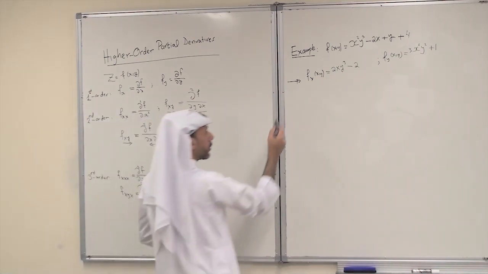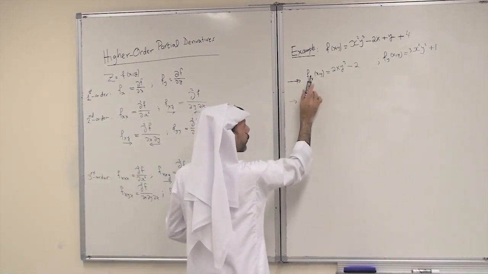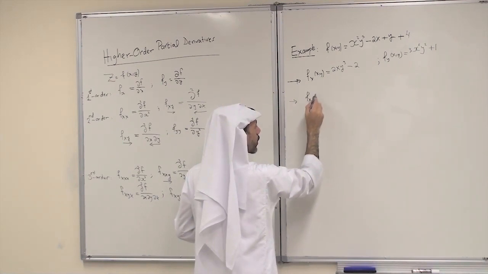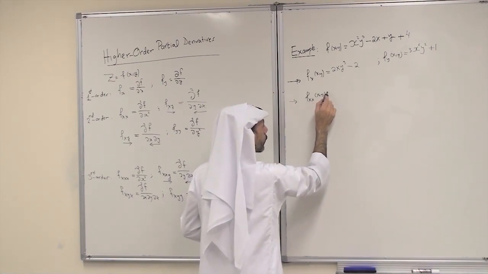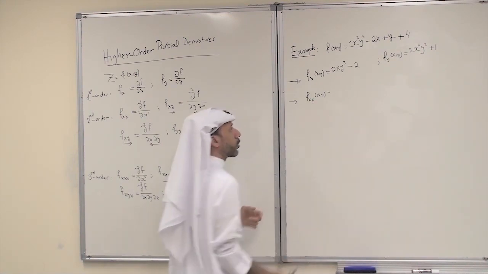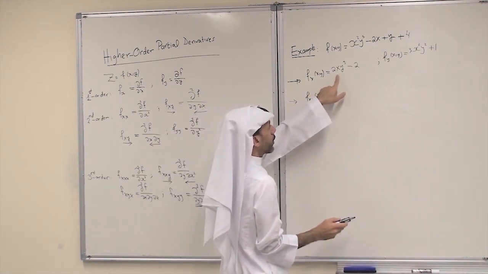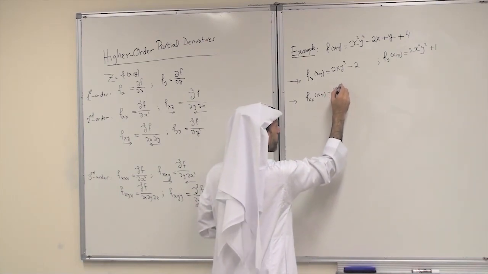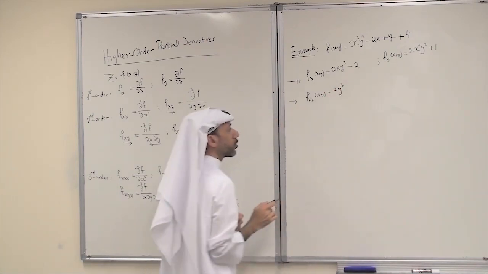Now for higher derivatives, if I differentiate this again with respect to x, I get f sub x, x. So you differentiate f sub x again with respect to x. With respect to x, y is constant, I get 2y cubed minus 0.